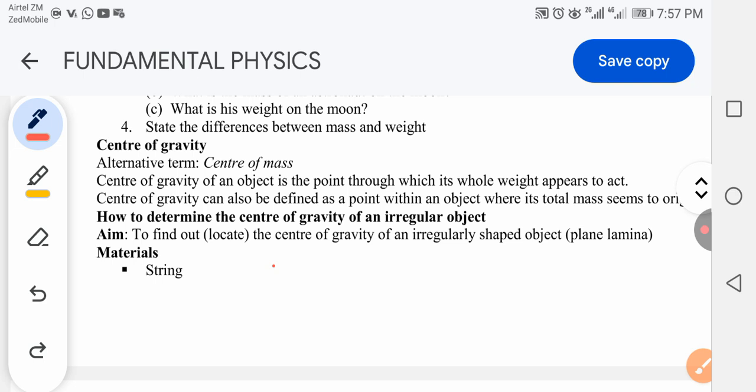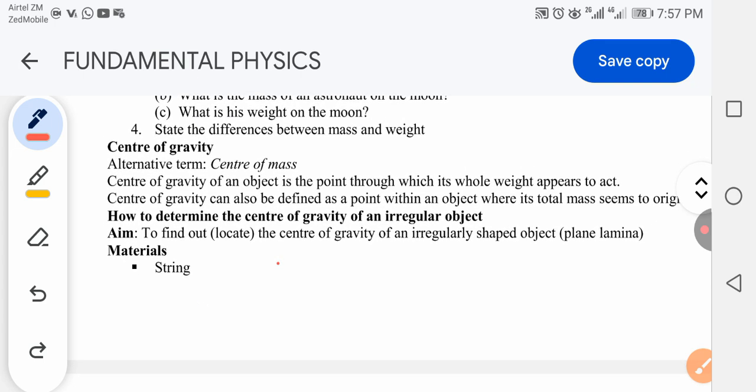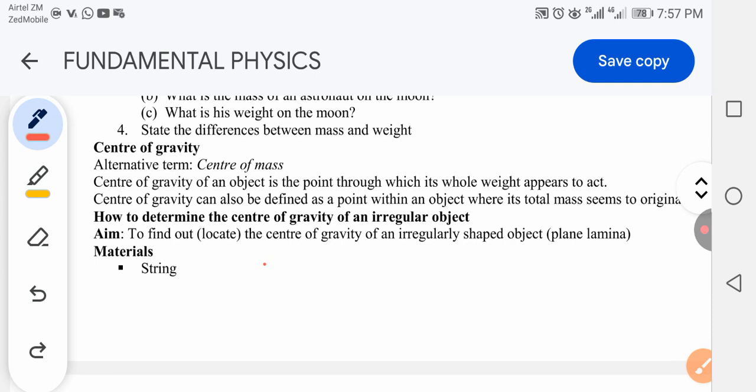Okay. So moving on to the topic. Center of gravity of an object is the point through which its whole weight appears to act. So this is the definition of center of gravity.